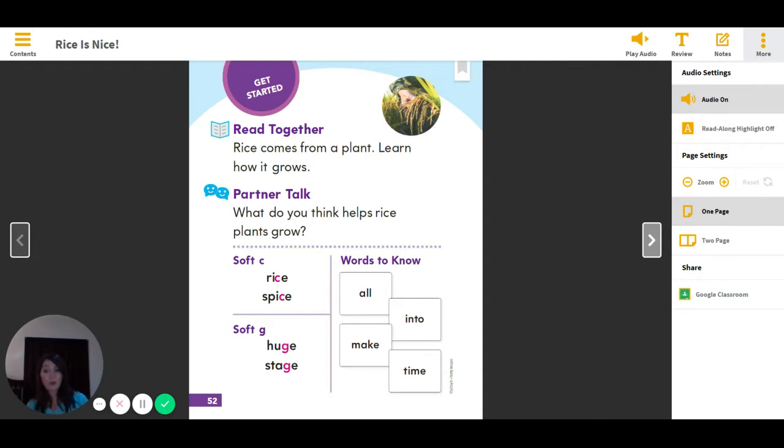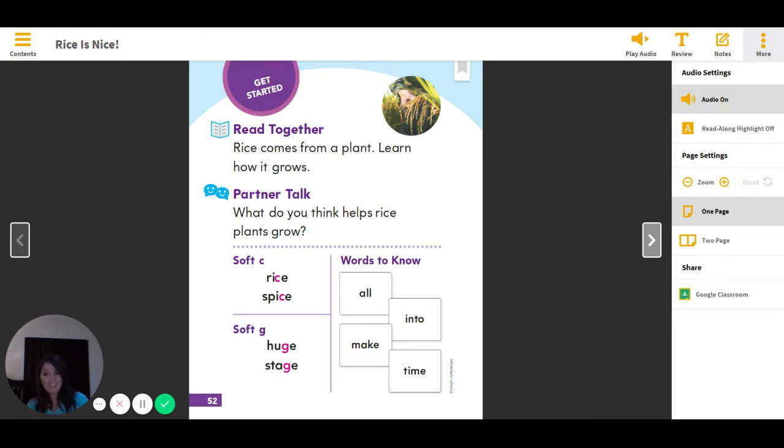And the story that we're going to be reading today is an informational text. Now think back to when we were in the classroom. What does it mean if we're going to be reading an informational text? Share with someone next to you. What does it mean if we're reading an informational text? An informational text is a story that's going to tell us the truth. It's going to give us information. It's going to give us facts about a topic.